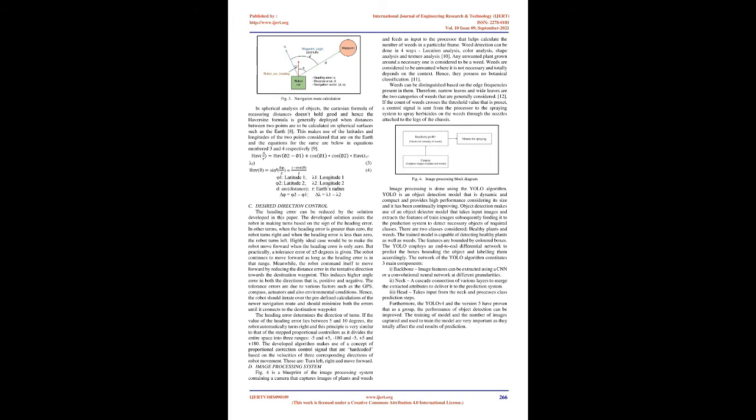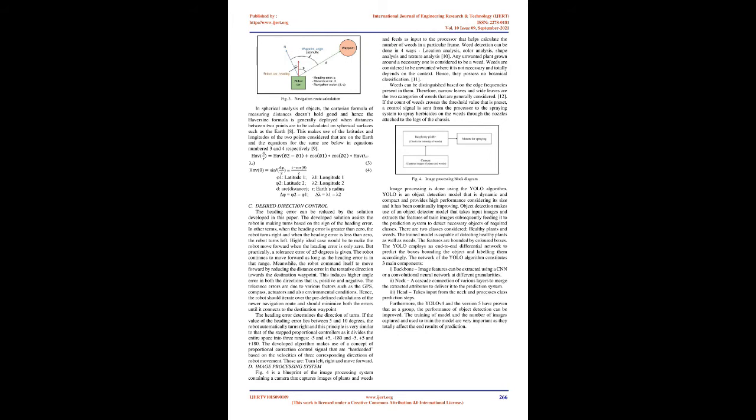The heading error is another parameter that needs to be considered. It is defined as the difference between the heading angle and the direction of the robot in which it is moving with reference to magnetic north. The data is obtained from a magnetometer. Equation 2 represents this mathematically.